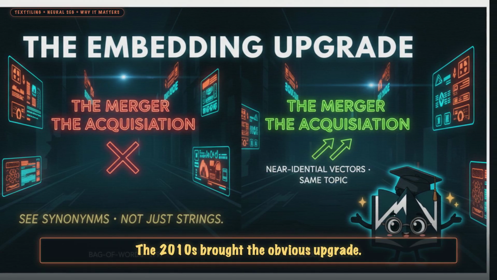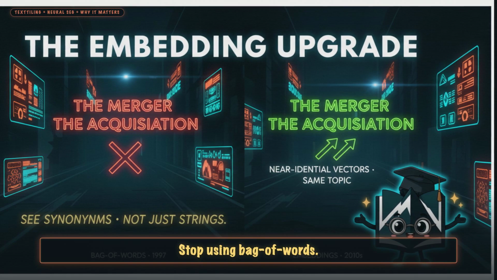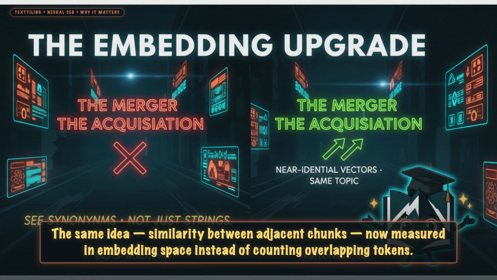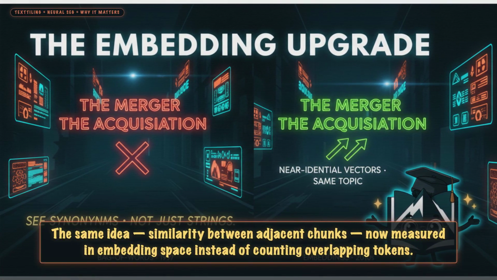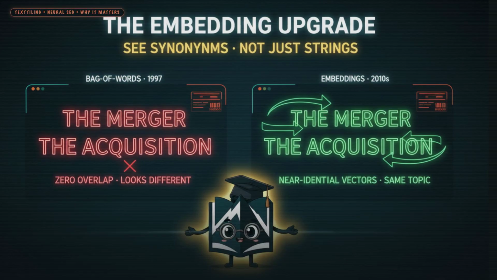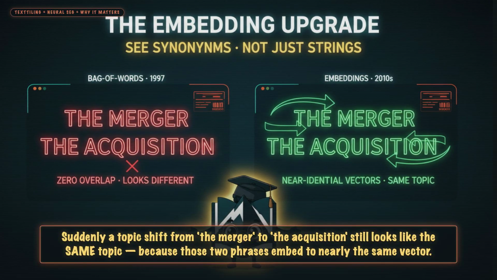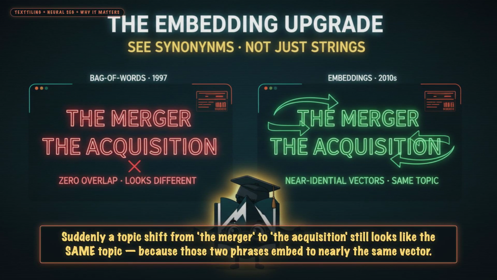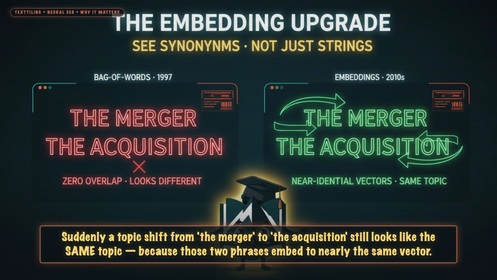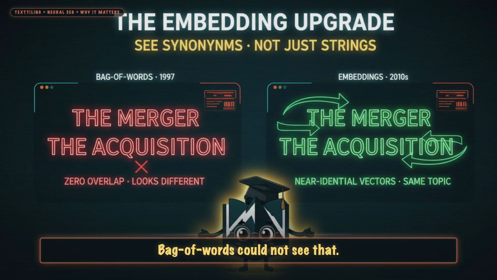The 2010s brought the obvious upgrade. Stop using bag of words. Use sentence embeddings. The same idea: similarity between adjacent chunks, now measured in embedding space instead of counting overlapping tokens. Suddenly, a topic shift from merger to acquisition still looks like the same topic, because those 2 phrases embed to nearly the same vector. Bag of words could not see that.